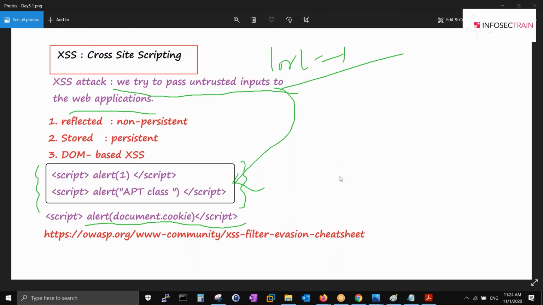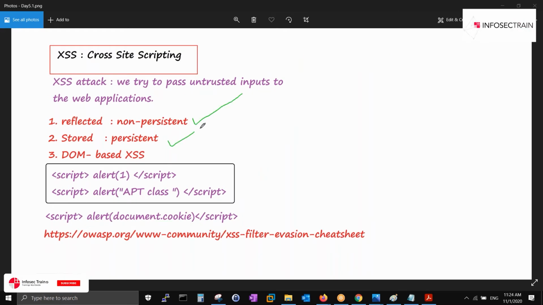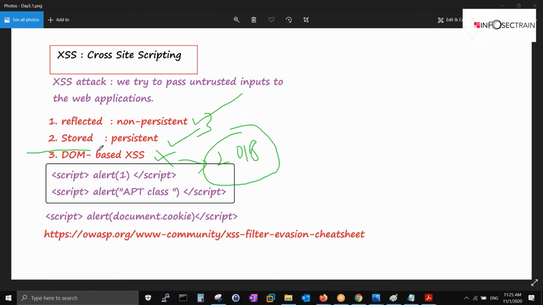Basically, three types are there in the market. One is reflected, another is stored, and another is DOM based. The first two are popular. This one is not popular. After 2018, this vulnerability is no longer there because we have modern web apps today. There is no need to even study this, but I'll give you a fair idea. It is not there now because most frameworks have updated and already mitigated these things.